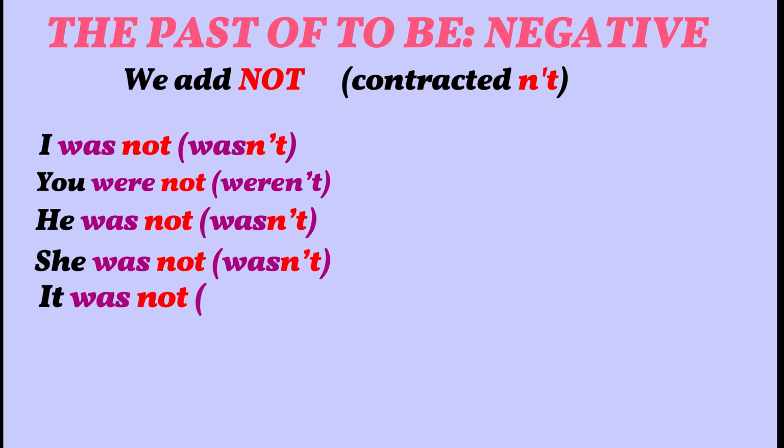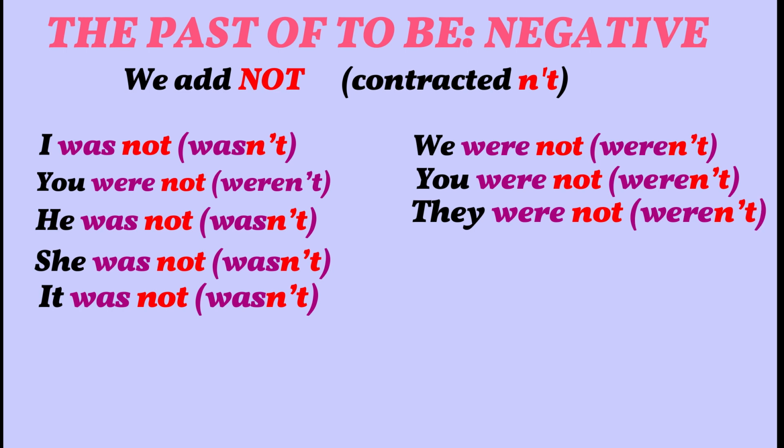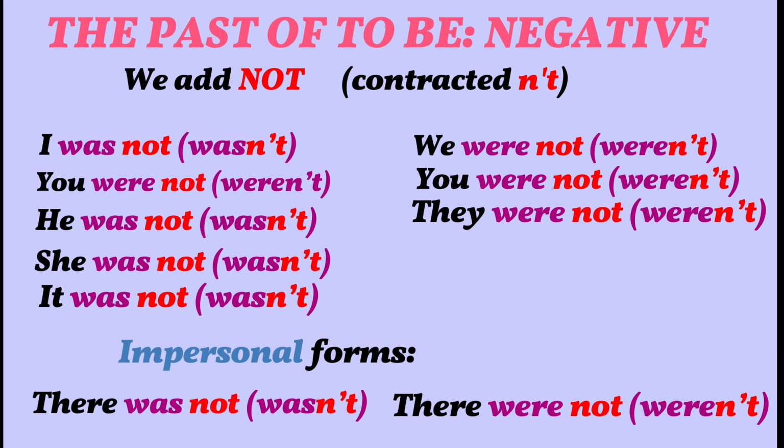And it wasn't. Now here I'm not going to contract in the plural. We were not. You were not. And they were not. Now the impersonal forms, when we use that there and we talk about something that was in a place or wasn't in a place, so we say there was not or there weren't. Okay? We shall see this in examples.